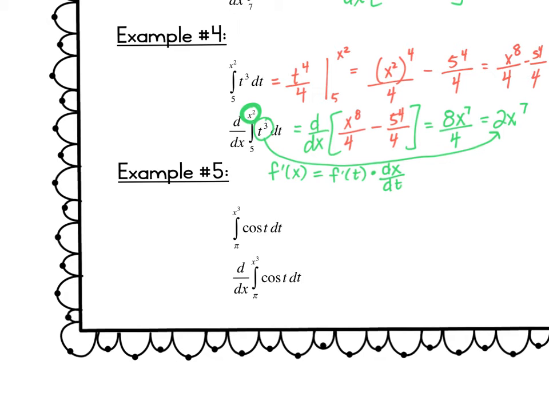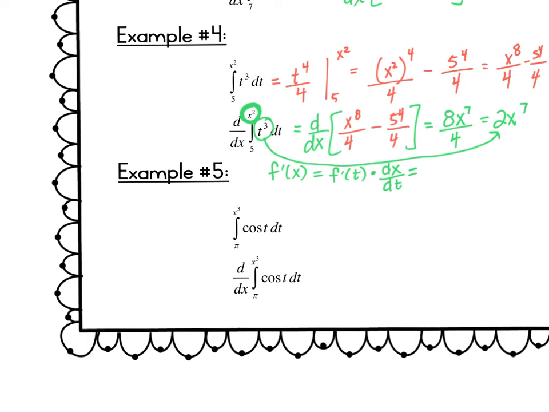All right, so since I'm dealing with f prime of t, I probably should have written f prime of t being substituted in. So we're substituting in that t, we're going to substitute in x squared.